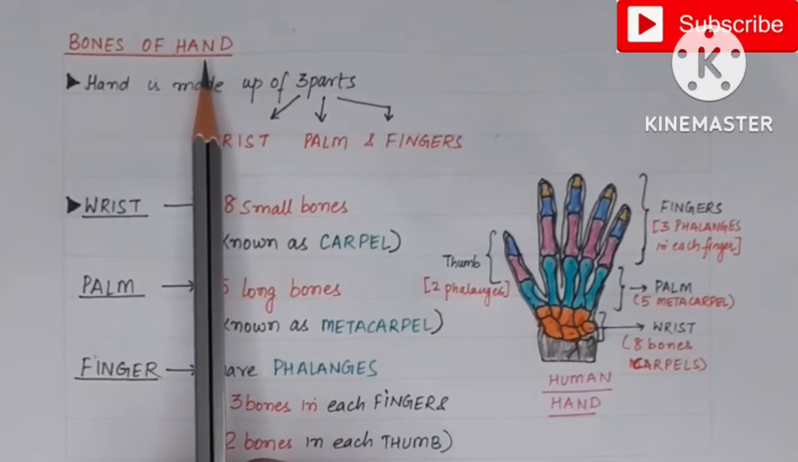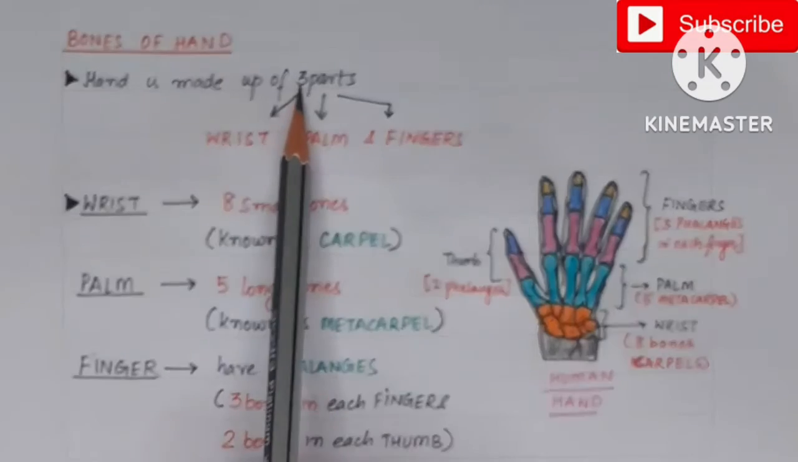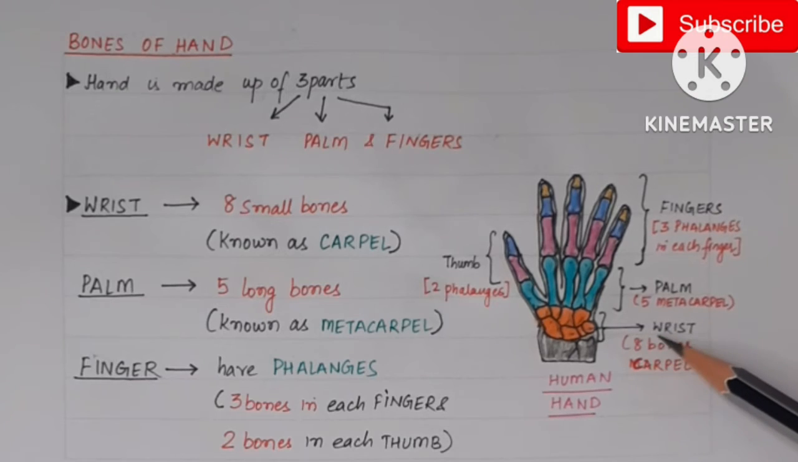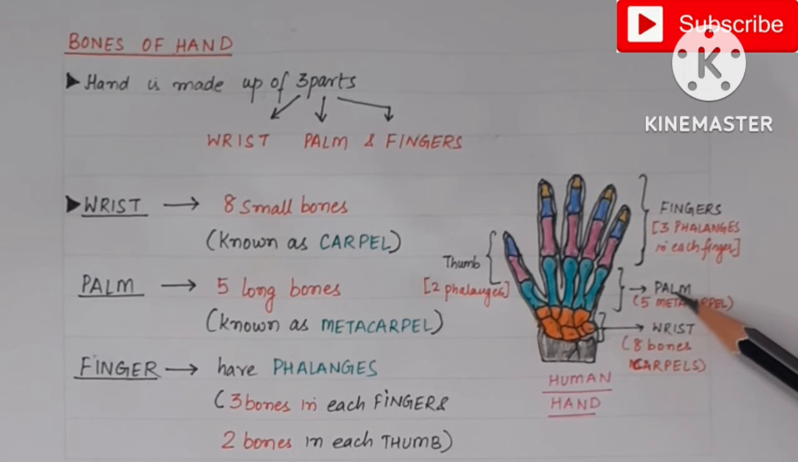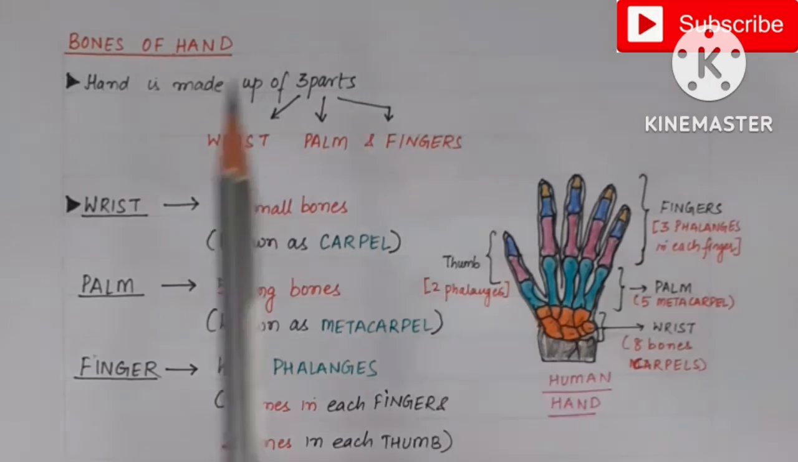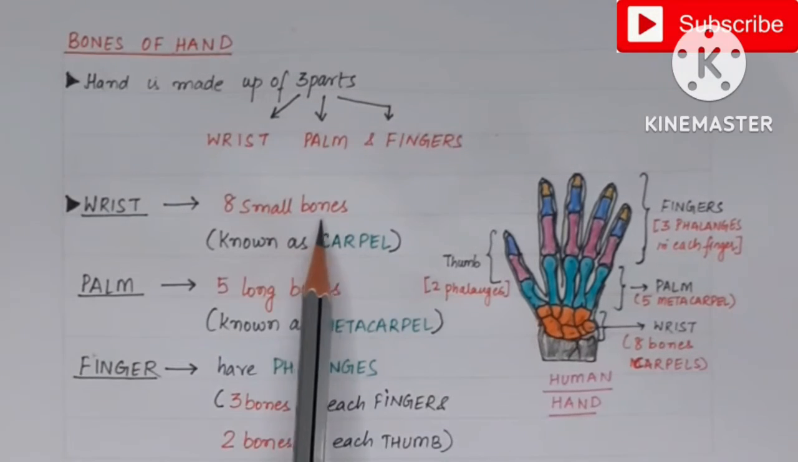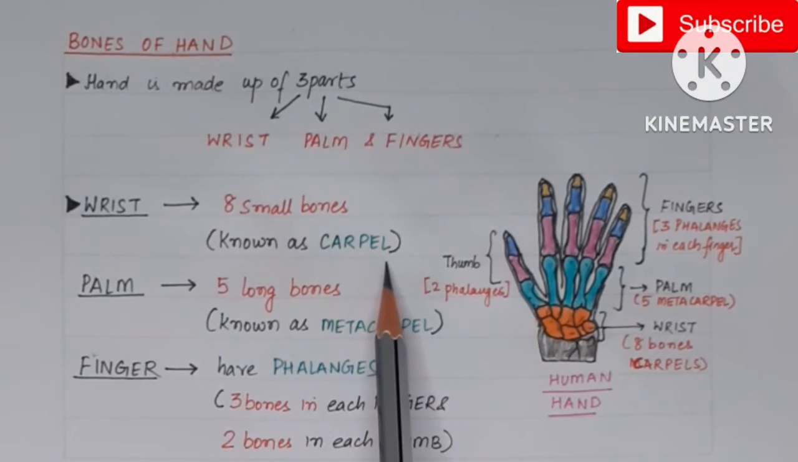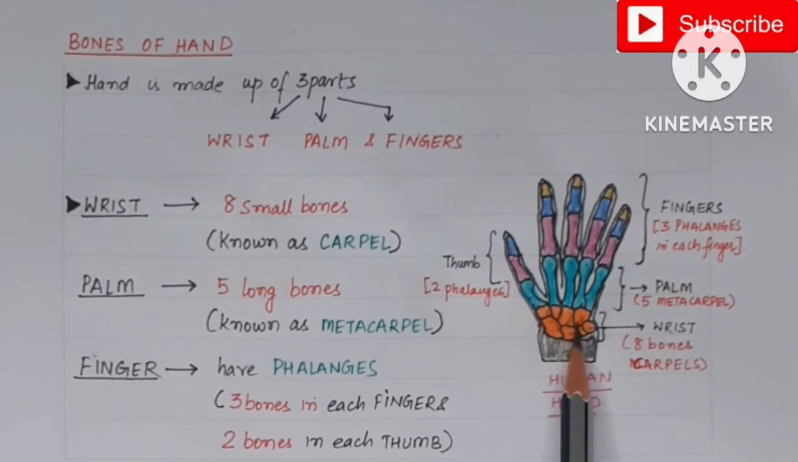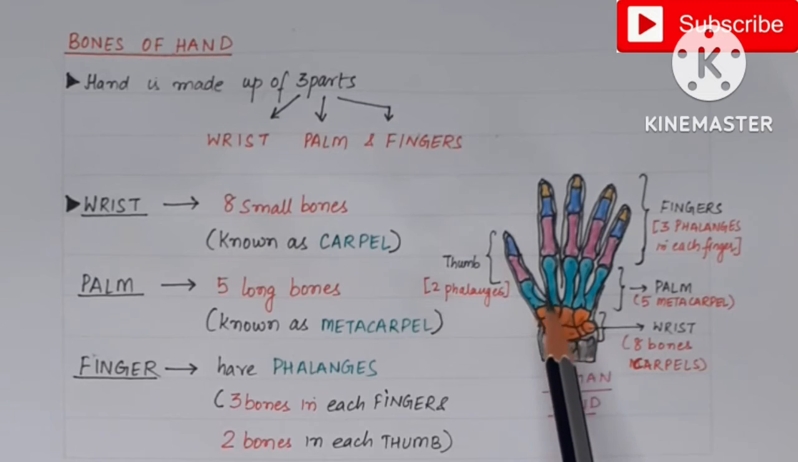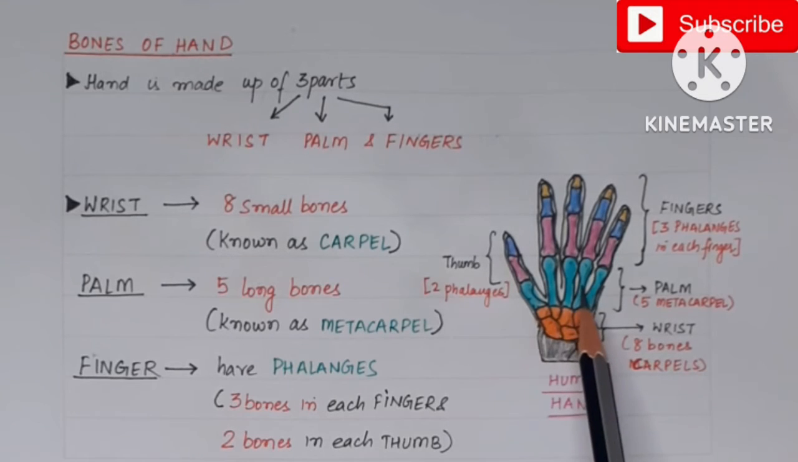Now bones of the hand. Hand is made up of 3 parts. If we start in this direction, so this part is the wrist, middle portion is the palm and the topmost portion is the fingers. So wrist is made up of 8 small bones which are shown in this picture with the orange color, and these bones are known as carpals. इनको carpals कहते हैं.